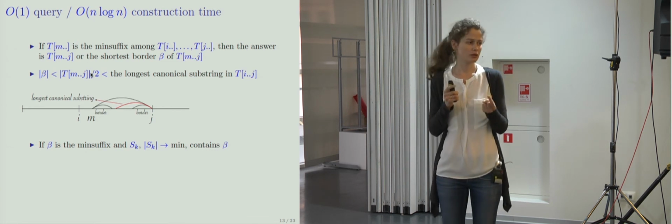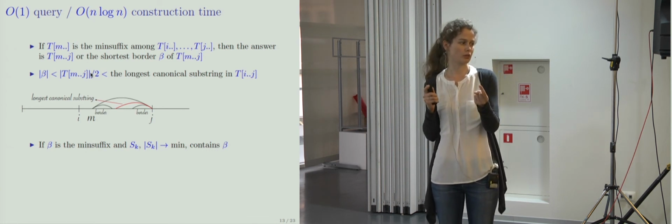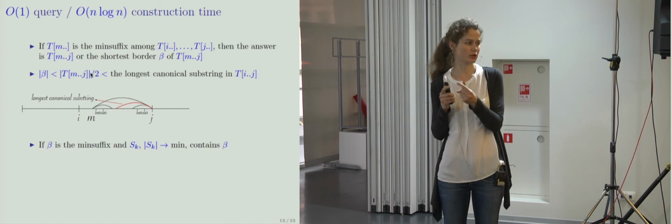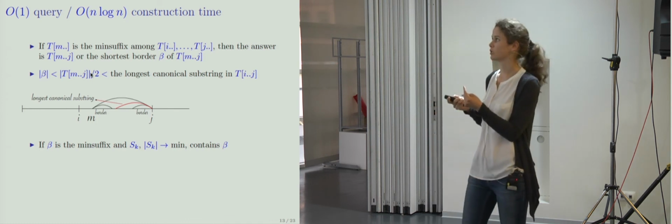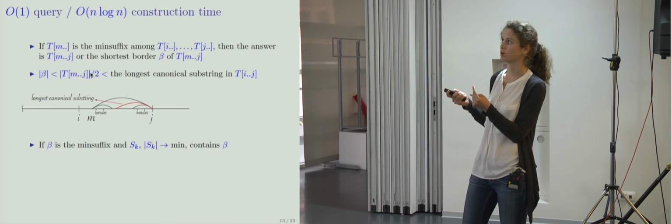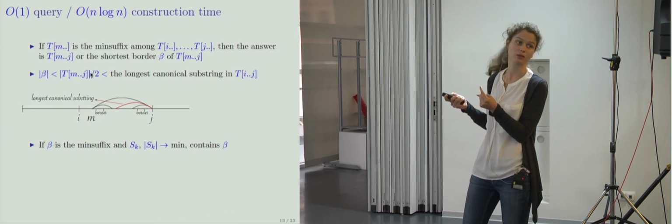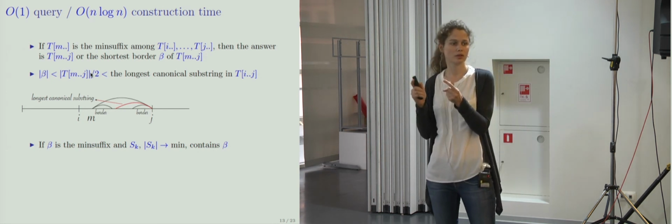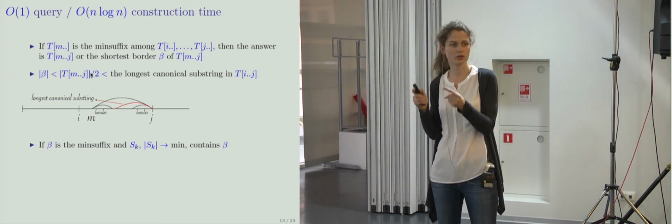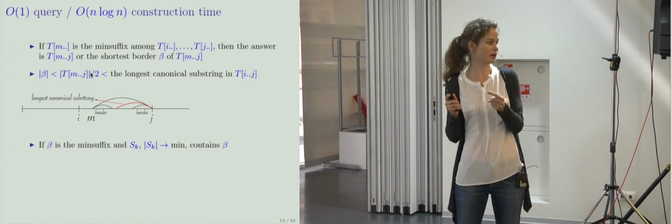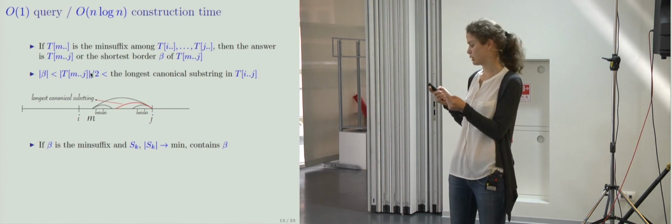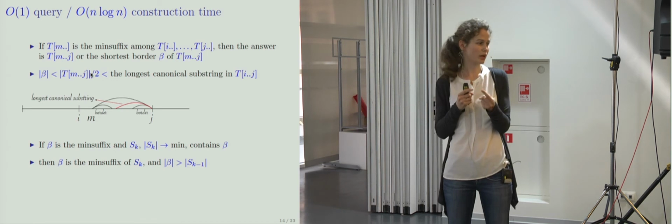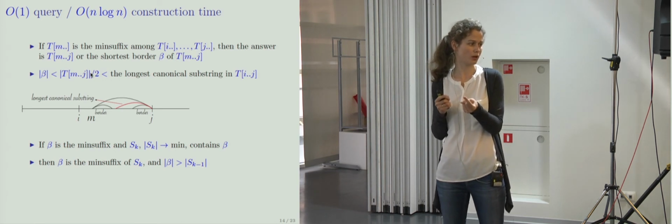And now we can take not the longest canonical substring containing beta, but the shortest canonical substring containing beta, okay? So let the shortest canonical substring containing beta be Sk. So beta is the answer. It's the minimal suffix. It's smaller than all suffixes of Sk. So it must be the minimal suffix of Sk as well.